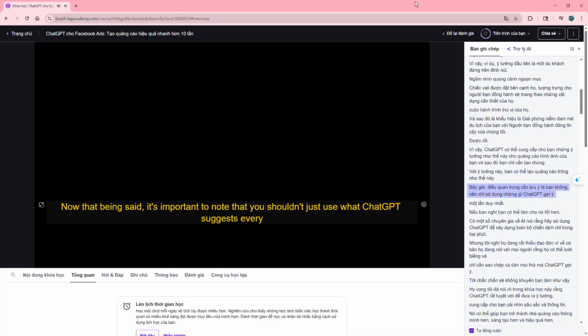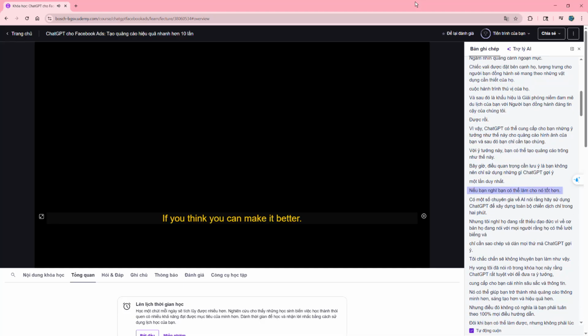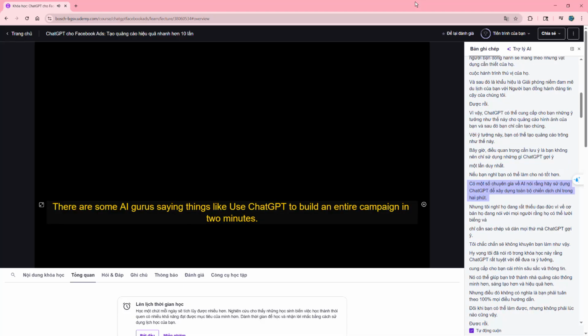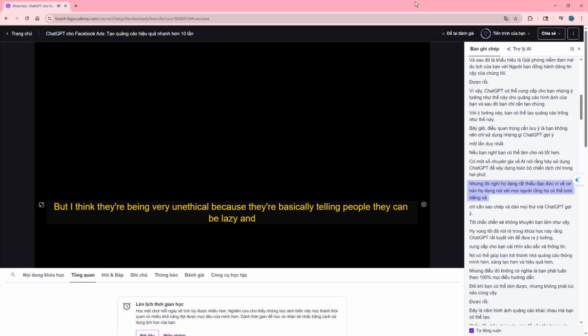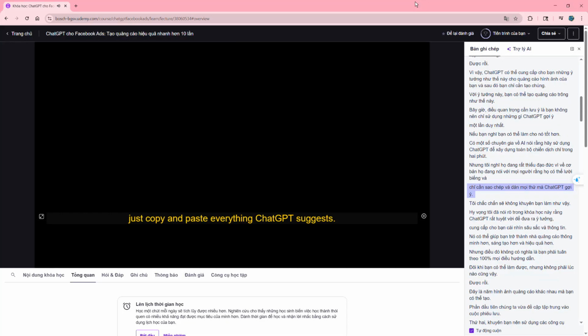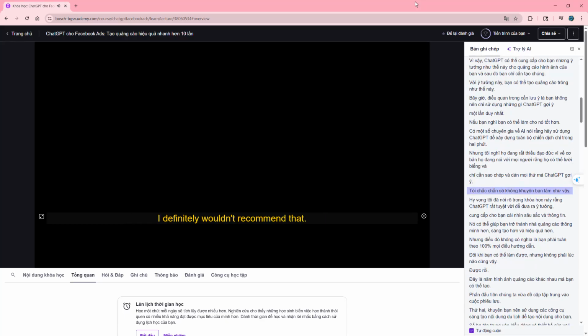Now, that being said, it's important to note that you shouldn't just use what ChatGPT suggests every single time if you think you can make it better. There's some AI gurus saying things like, use ChatGPT to build an entire campaign in 2 minutes. But I think they're being very unethical because they're basically telling people they can be lazy and just copy and paste everything ChatGPT suggests. I definitely wouldn't recommend that.